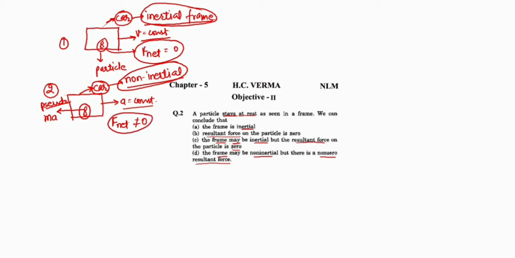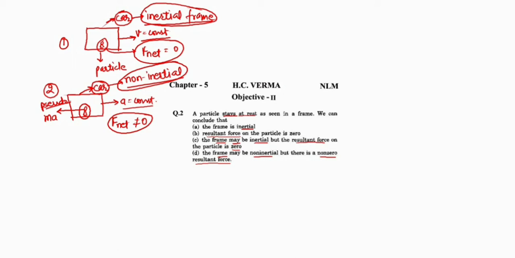I ask you a very simple question. Is it compulsory that the car must be an inertial frame, or is it compulsory that the car must be a non-inertial frame, or are both possible? Both are possible. So the options are very close. Read out the options carefully.